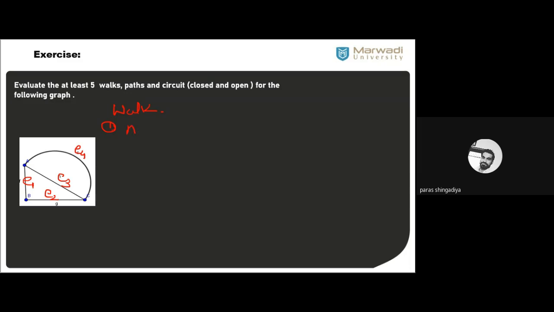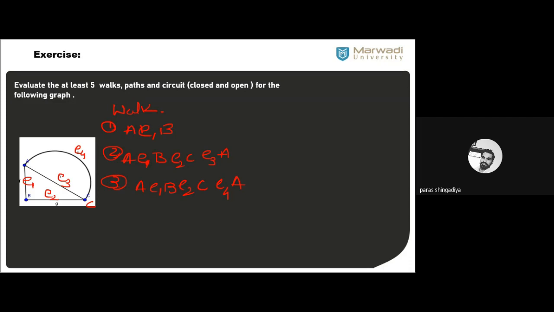So I consider one of the examples of a walk: A, E1, B. Okay, that is one walk. A से start, B पे end. ठीक है. Second one, I just add some more edges: A, E1, B, E2, C, then E3, A. Clear? That is one of the walks. Then third one, you can consider A, E1, B, E2, C, and now move on E4. E4, that is a different one.